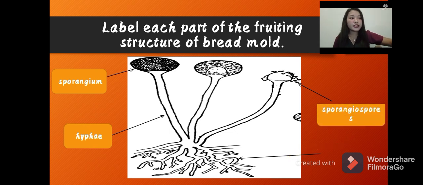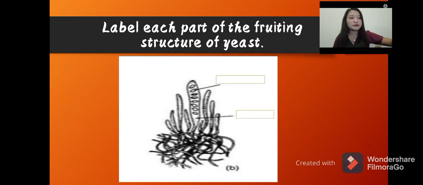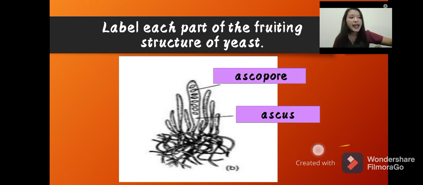The first one is the sporangium, and the second one is the hyphae. The third one is the sporangiospore, and the last one is the rhizoids. Now let's move on to the second example of fungi, and let's know its fruiting structure. Can you guess the first fruiting structure of the yeast? How about the second one? Very good. You have the right answer. The first one is the ascospore, and the second one is the ascus.